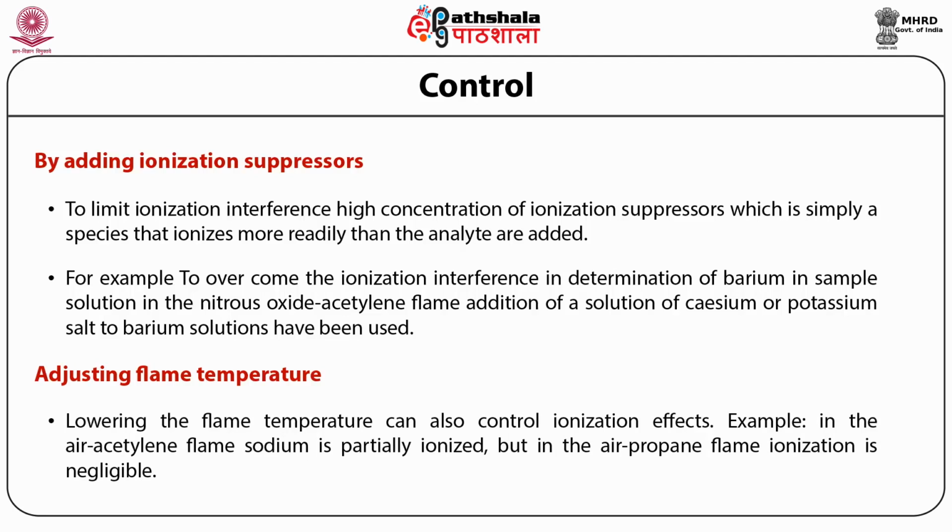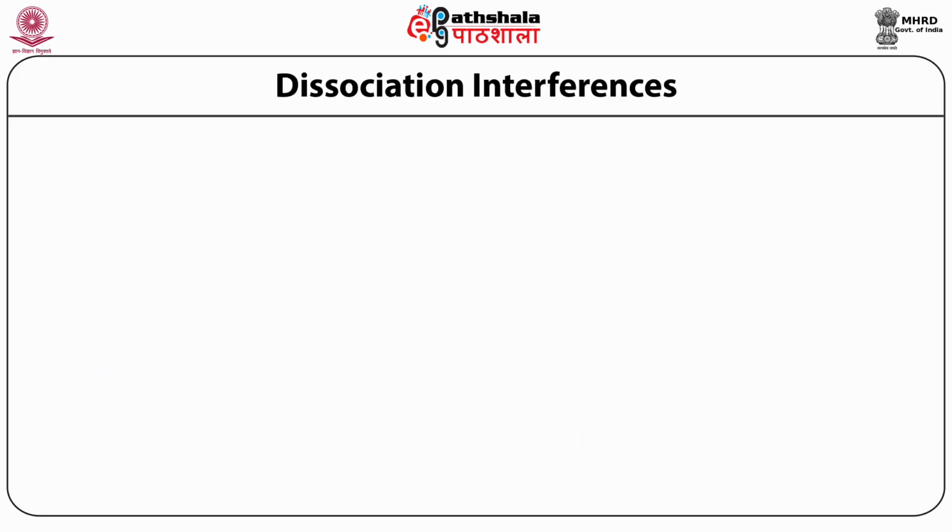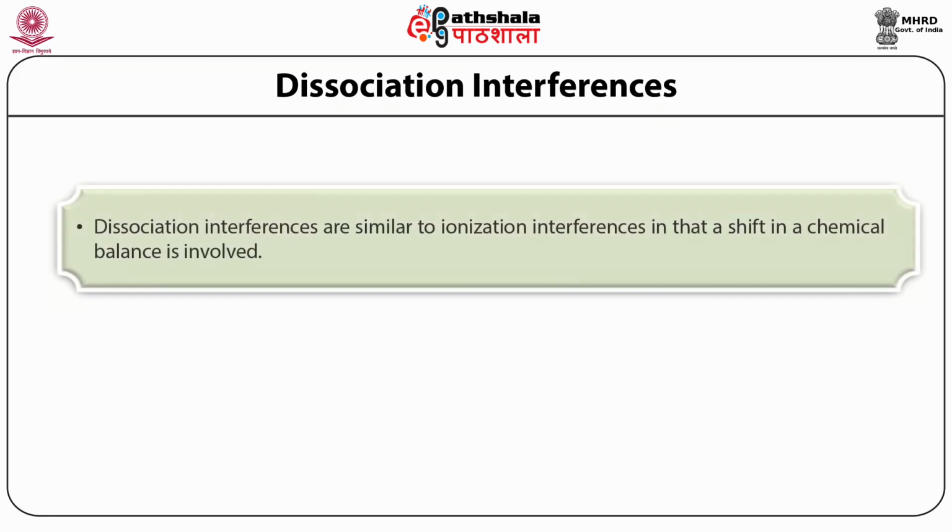For example, in the air acetylene flame, sodium is partially ionized, but if this air acetylene is changed to air propane flame, the ionization is negligible. There can be dissociation interferences also. That means the interferences which occur due to the dissociation of the analyte or any substance in the matrix. So dissociation interferences are in a way similar to ionization interferences in that a shift in chemical balance is involved. A dissociation interference is when an interferent changes the relative amount of analyte present as atomic and molecular vapor.